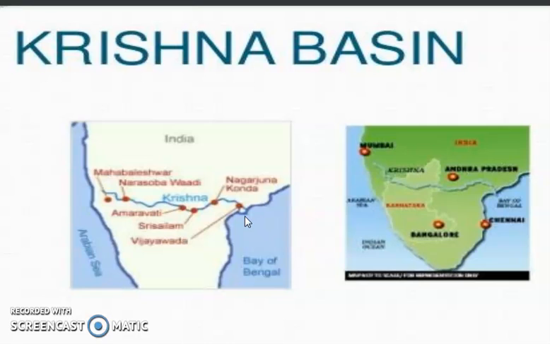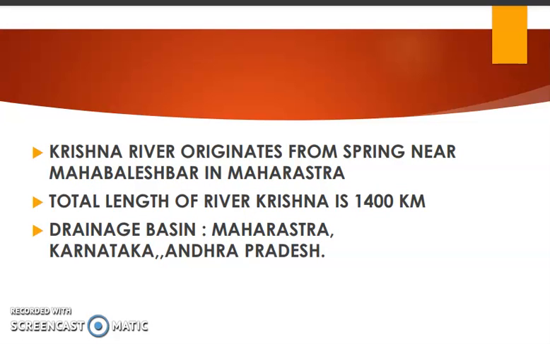Its drainage basin is shared by the states of Maharashtra, Karnataka and Andhra Pradesh. So you can see the location of the Krishna basin. Krishna river originates from a spring near Mahabaleshwar in Maharashtra, and the total length of the river is 1400 km. The drainage basin, that means the rivers flow from the states of Maharashtra, Karnataka and Andhra Pradesh, and the Tungabhadra, Koyna, Ghataprabha, Musi, Bhima, these all are the tributaries of Krishna river. So this is a short note about the Krishna river.